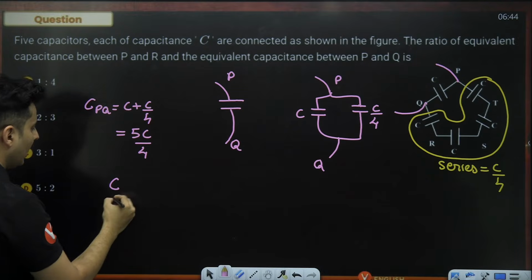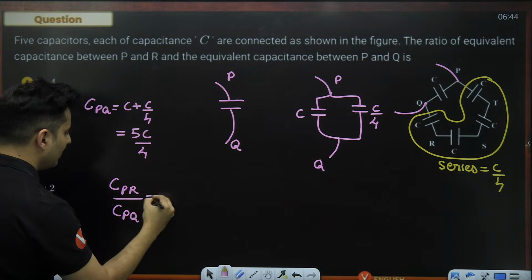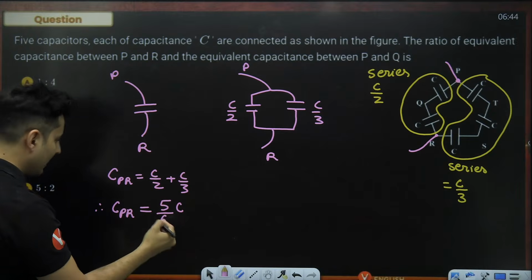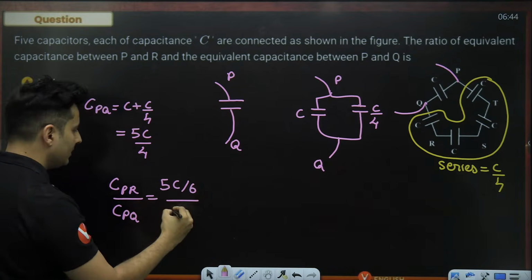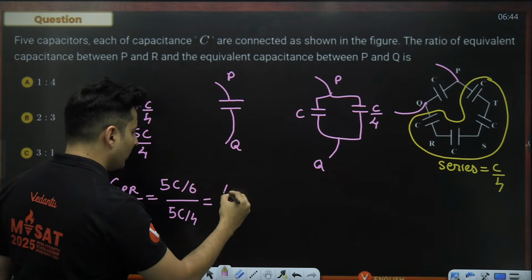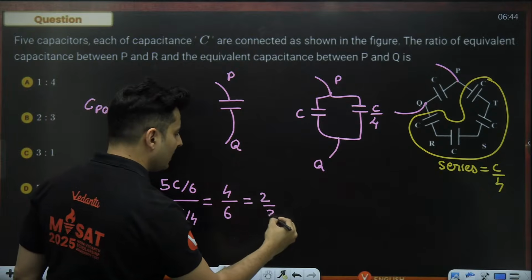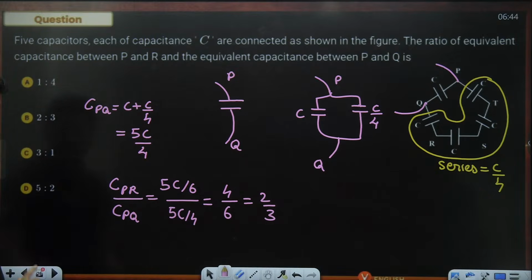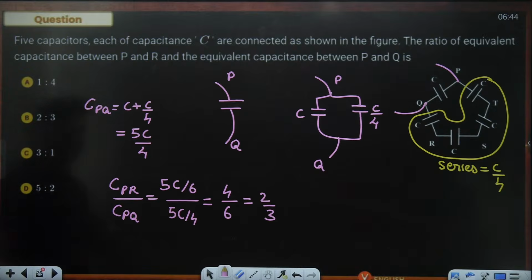So CPR divided by CPQ will be, CPR was 5C by 6, and this is 5C divided by 4. So 4 goes on the top, 6 comes below, 5C cancels. So this will be nothing but 2 by 3. So 2 by 3 is nothing but option number B, of course. You can see option B is the right answer.